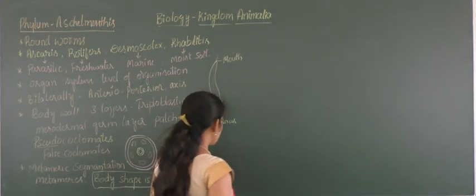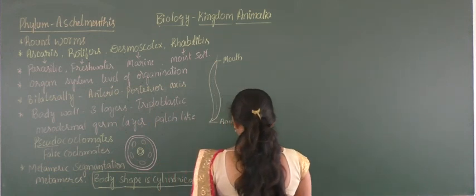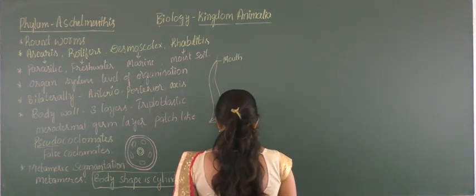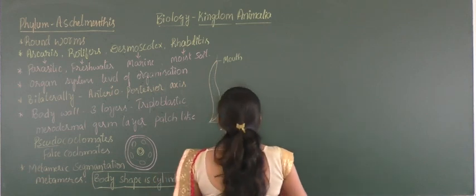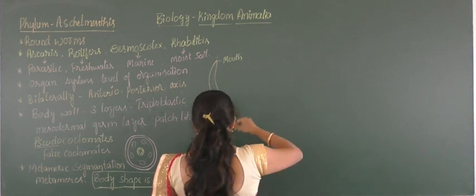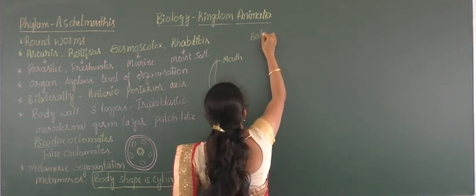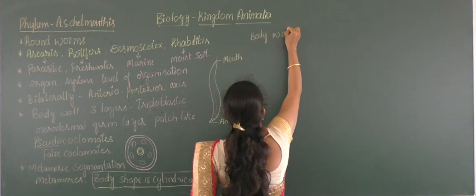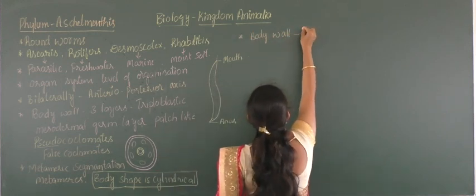Next, coming to the unique properties of the organism, the body wall is made up of three layers.